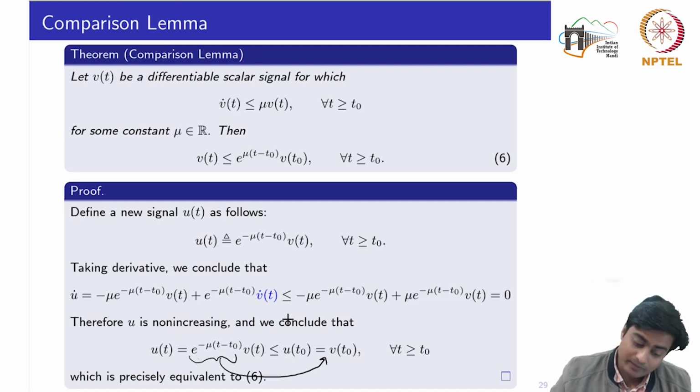And u of t naught, if I put t equal to t naught here, this part would become equal to identity or 1. So u of t naught is actually equal to V of t naught, so I can replace it by V of t naught. So finally I obtain this one for any mu. This is how you can prove this lemma.